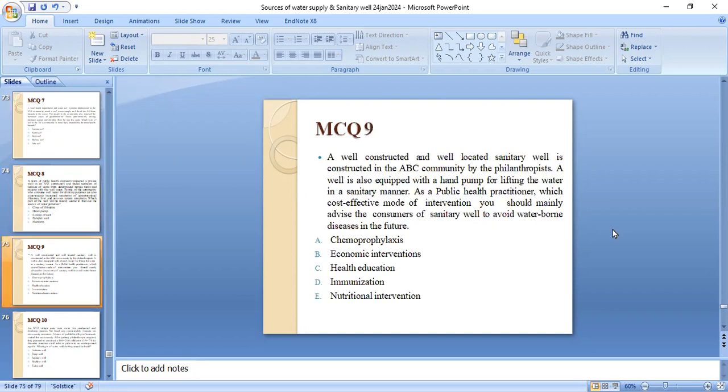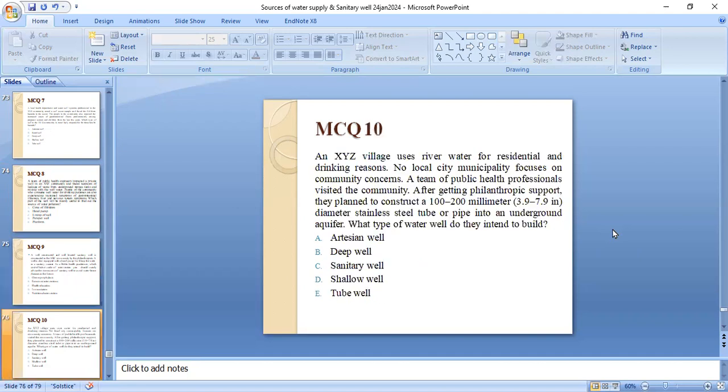Ninth MCQ. A well-constructed and well-located sanitary well is constructed in the ABC community by the philanthropist. The well is also equipped with a hand pump for lifting the water in a sanitary manner. As a public health practitioner, which cost-effective mode of intervention should you mainly advise the consumers of the sanitary well to avoid waterborne disease in the future: chemoprophylaxis, economic intervention, health education, immunization, or nutrition intervention? The most cost-effective will be health education.